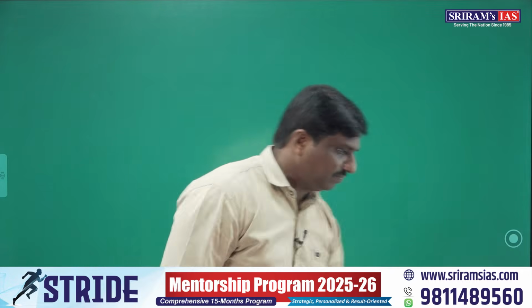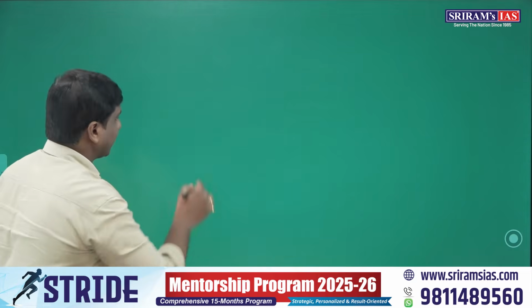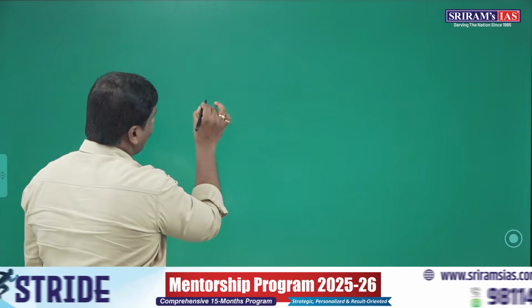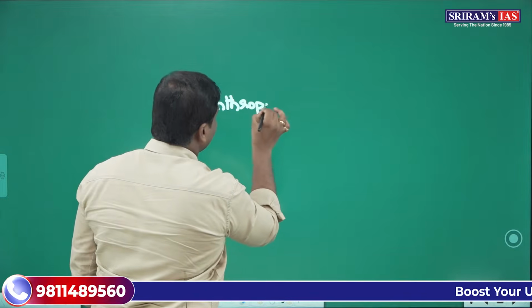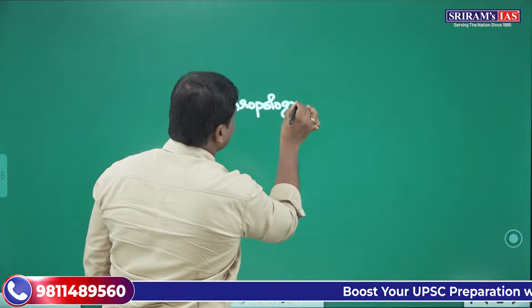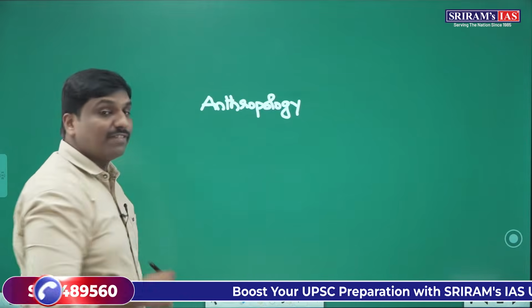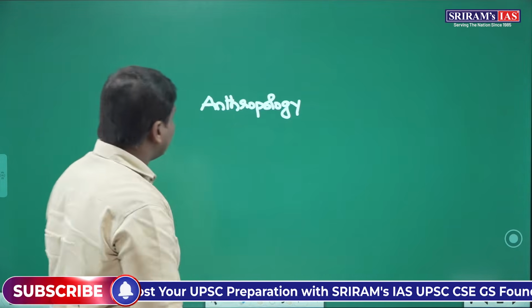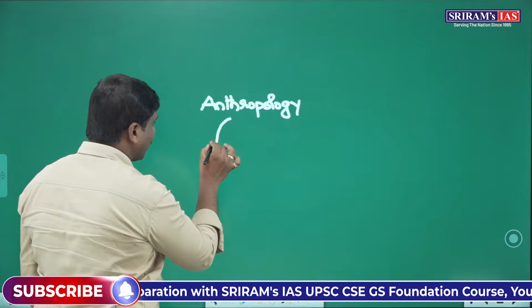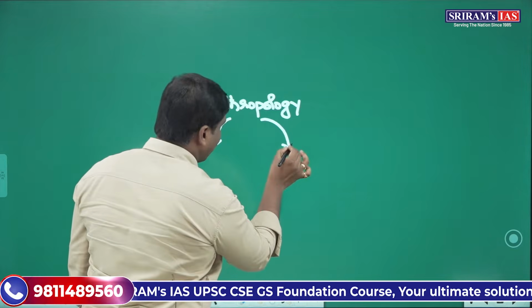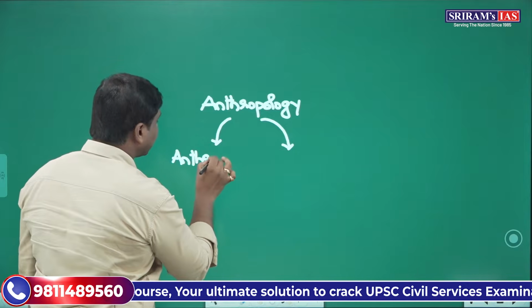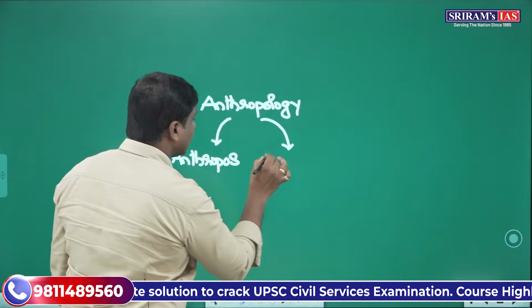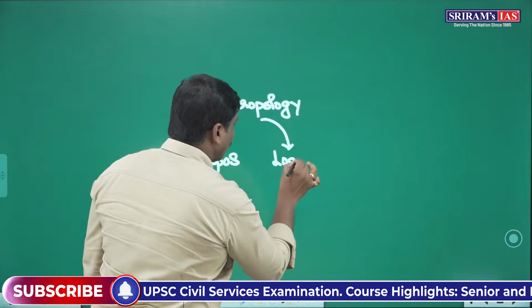So friends, it is very well understood what we mean by anthropology. We have already discussed this many times, and I am explaining again for those who are visiting for the first time. The word anthropology has been derived from two Greek words: anthropos and logos.